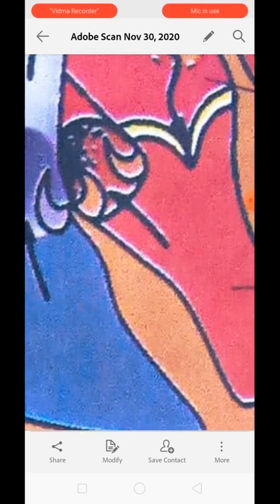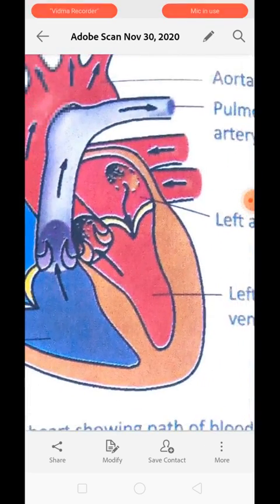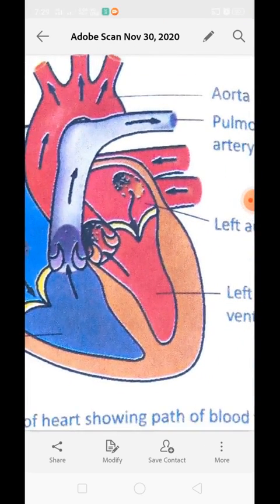Clear, guys? The left ventricle is the largest heart chamber and has the thickest wall. Okay, you can compare the walls of the ventricles. The left side of the heart has the thickest wall. Why? Because it needs to apply more pressure to push the blood into the artery so that blood can circulate in the body. Okay, it receives oxygenated blood from the left auricle and pumps it to the whole body.